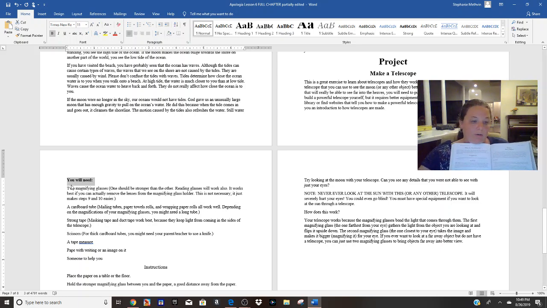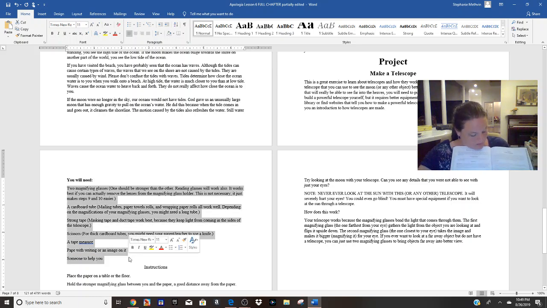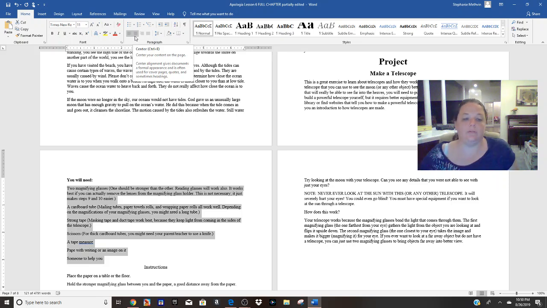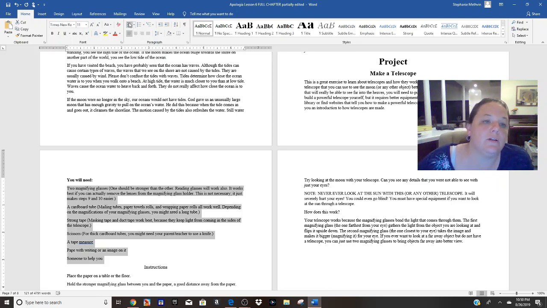So what I want you to do is highlight. I know we haven't talked about bullets yet, but go ahead and get a head start on this. Highlight all of these from 2 magnifying glasses all the way down to someone to help you, and just have them all highlighted like this. Now, you have your little cheat right here or up here. But what we want is little blue diamonds. We don't want just plain bullets. So here's our bullets right here. Here's numbers. And here's more like a multi-level thing. So what we want is this, but if you just click this big square, you're just going to get plain old bullets. So what I want is to hit this arrow.